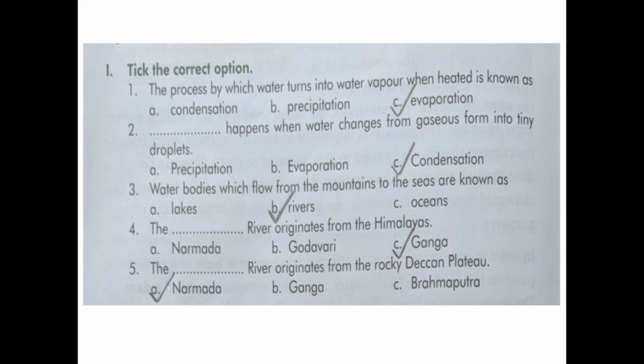Option A. Narmada, B. Godavari, C. Ganga. Correct option is option C. Ganga. Number 5. The dash River originates from the rocky Deccan Plateau. Option A. Narmada, B. Ganga, C. Brahmaputra. Correct option is option A. Narmada.